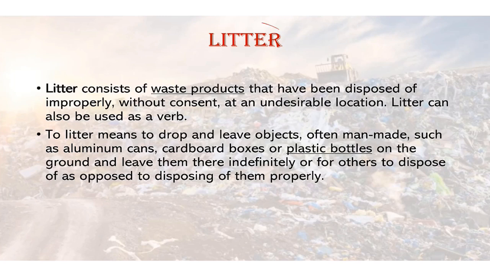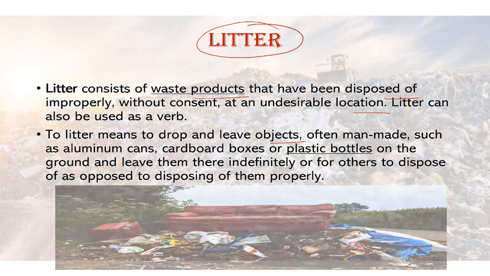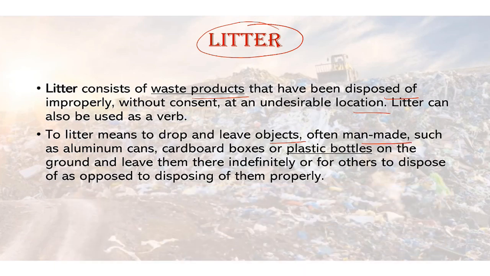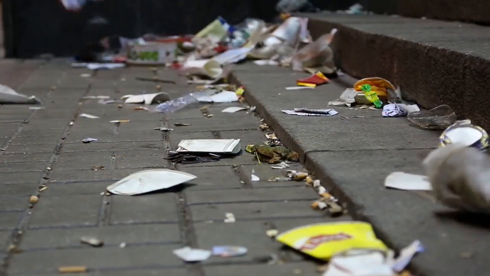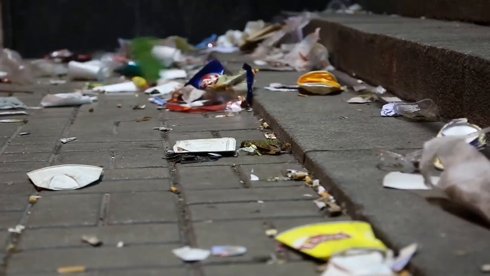Then the other term is litter. So litter consists of those waste products that have been disposed of improperly, without consent, at an undesirable location. Litter can also be used as a verb. To litter means to drop and leave objects, often man-made, such as aluminium cans, cardboard boxes, plastic bottles. People go to a picnic or anywhere, they just throw things anywhere. So all such things come under the category of litter.